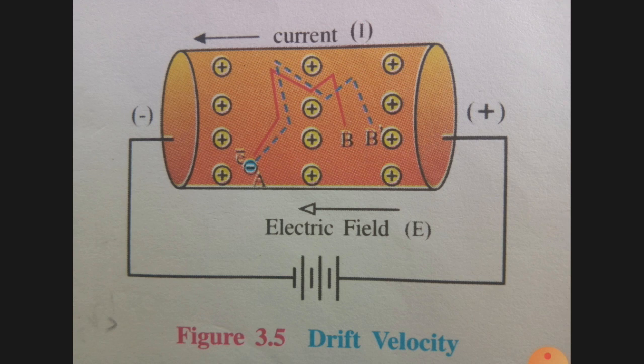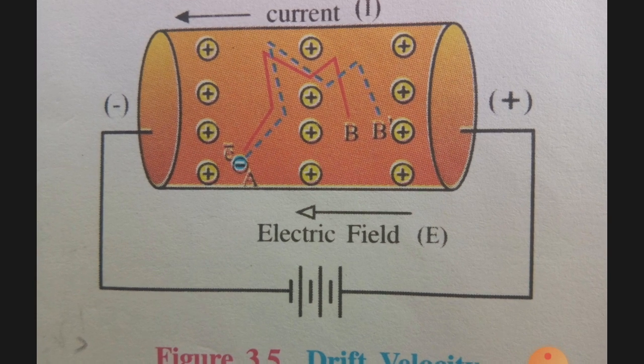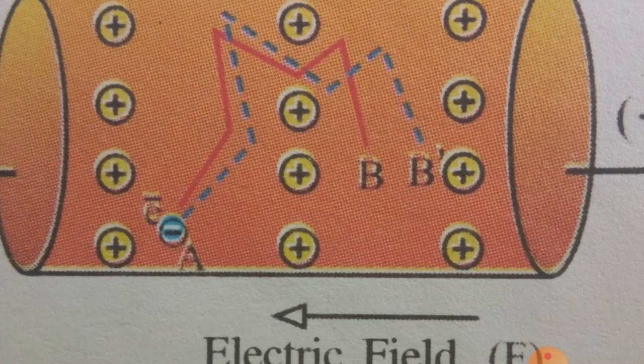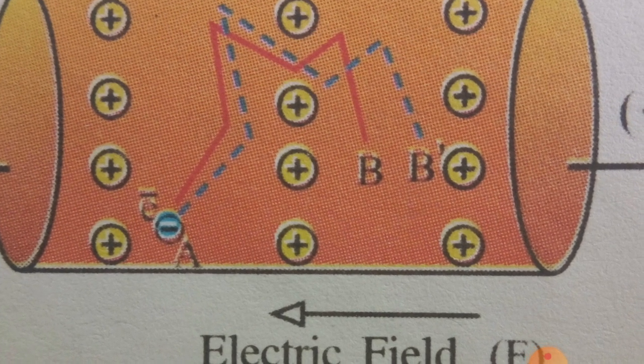Why the path will become AB dash? Because the electron will be experiencing an electric force given by capital F vector equal to capital E vector into small e, that is small e, the charge of electron. Hence, the path of the electron gets deviated slightly, shown by AB dash in the figure. This is AB dash of blue color dotted line.